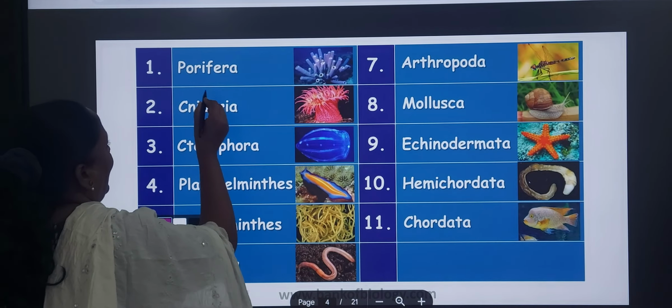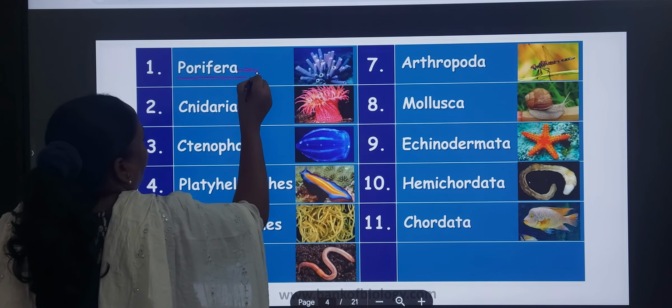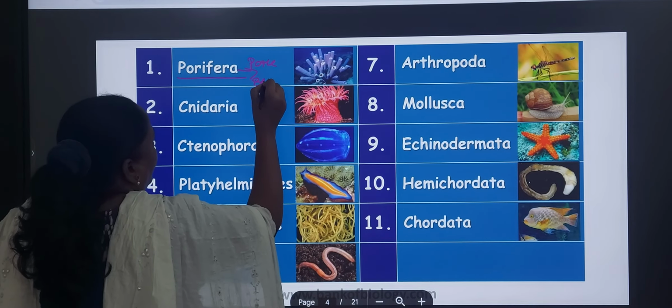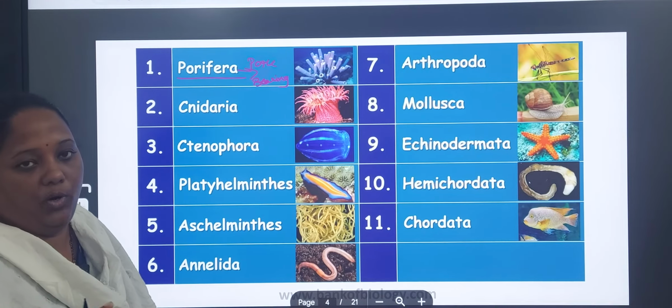How can you identify Porifera? Porifera is nothing but pore-bearing animals. These are pore-bearing animals, meaning the species contain pores on the body.